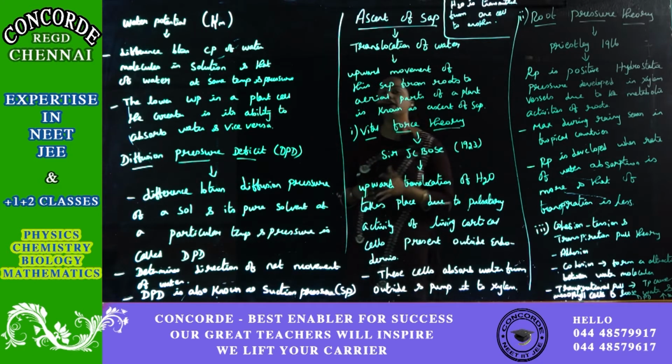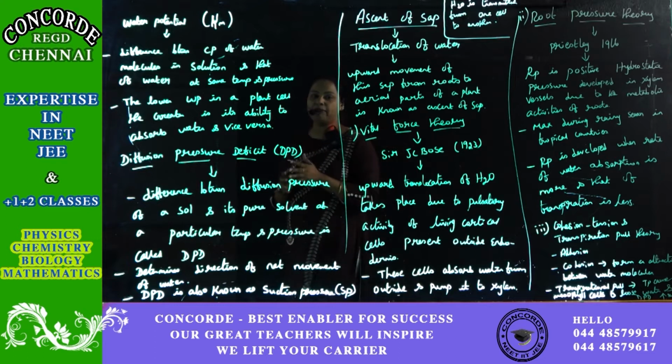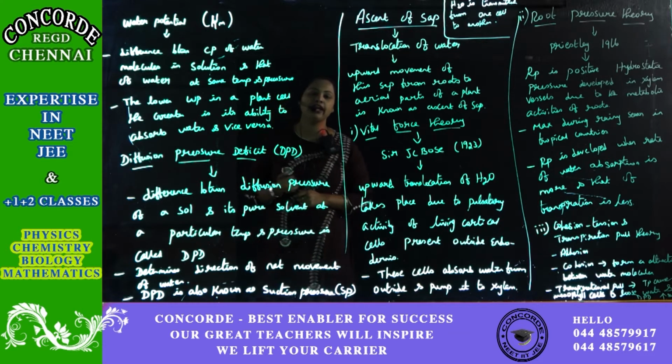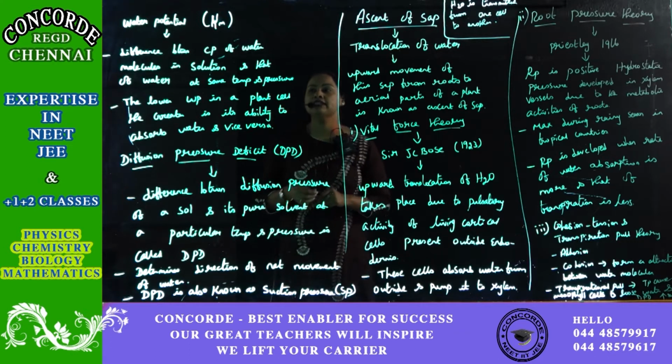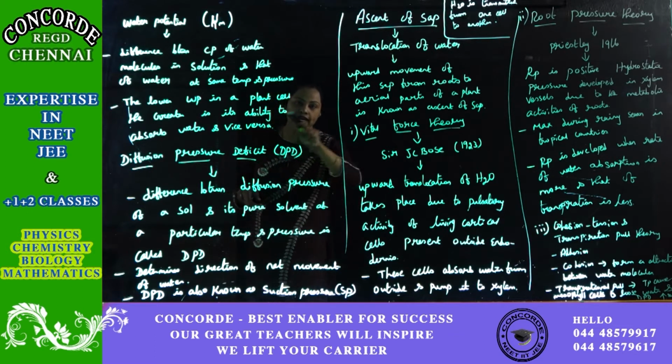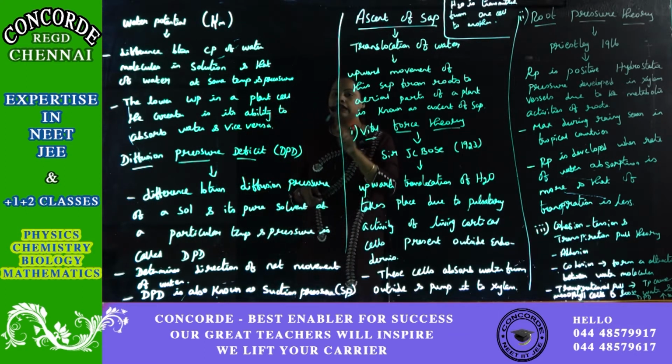Water potential is the difference between the chemical potential of water molecules in solution and water at the same temperature and pressure. Usually, the chemical potential in the water determines the water potential.